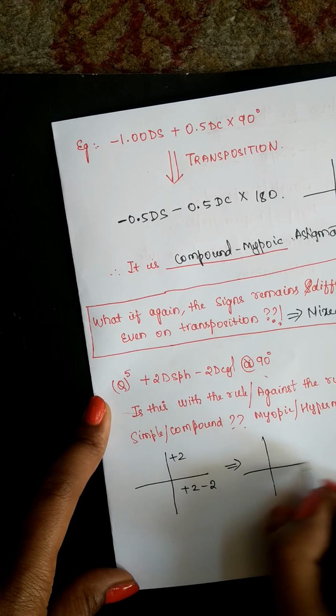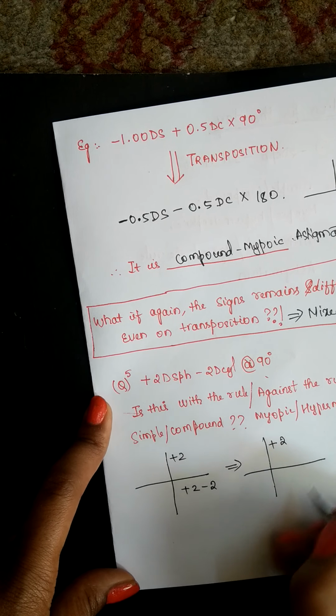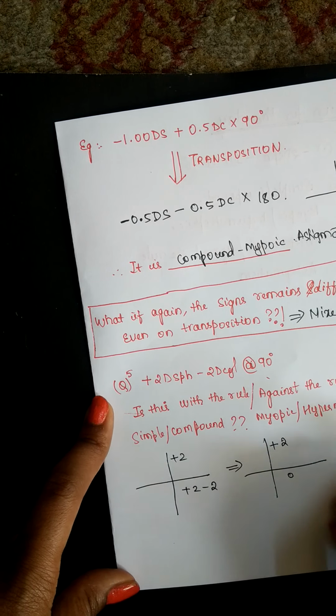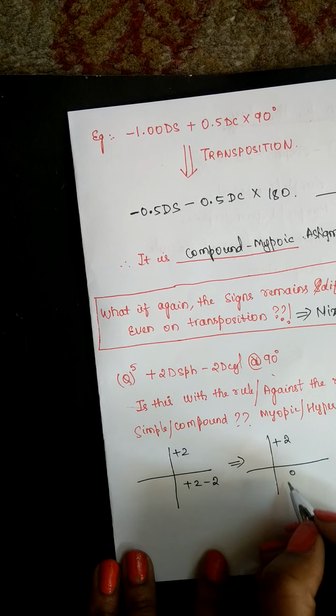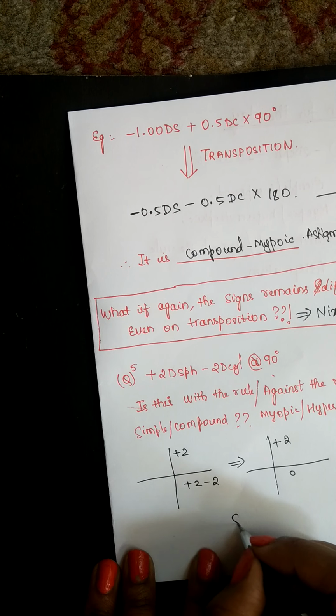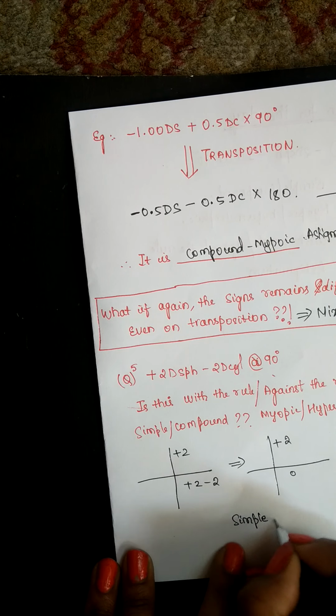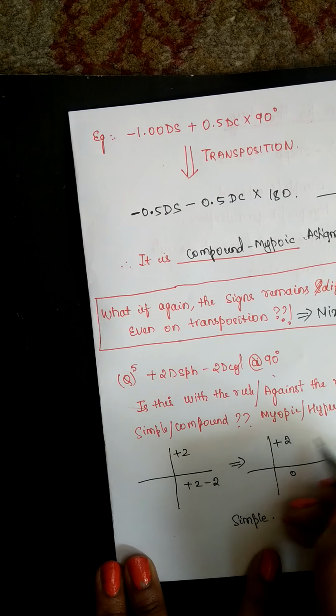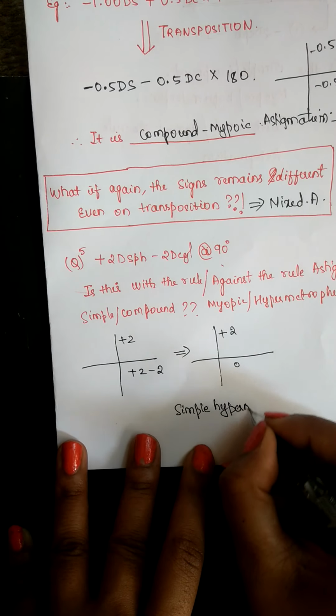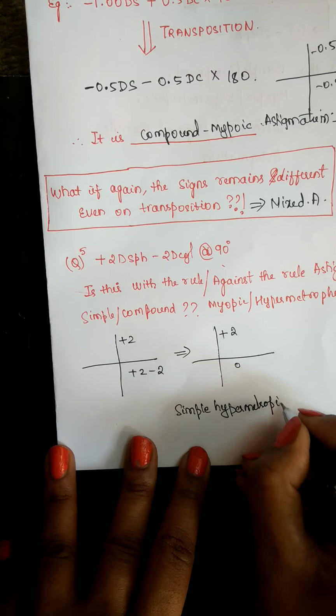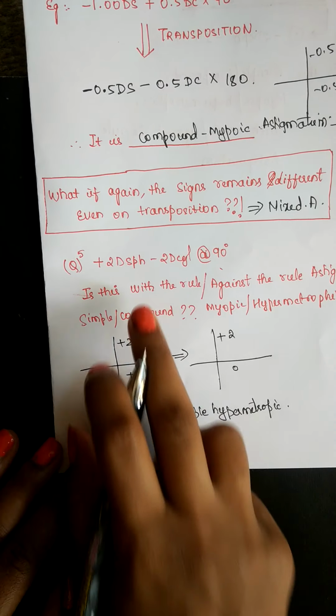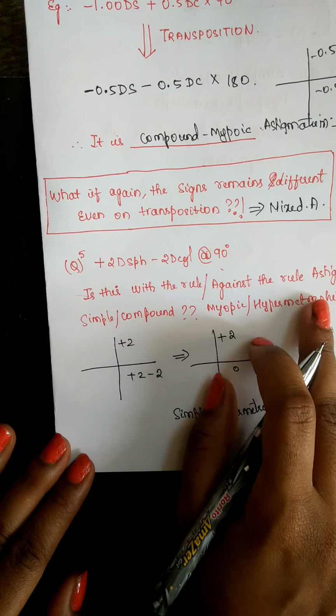Now it is plus 2 in this, and here it would be 0. Now we can say that 0 in one meridian means it is simple. Simple, and the sign is plus, so it is hypermetropic type of astigmatism.